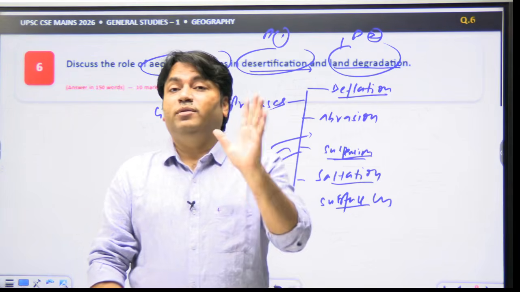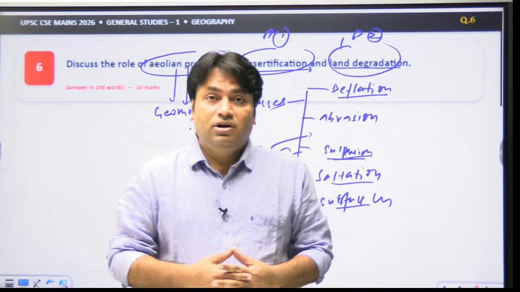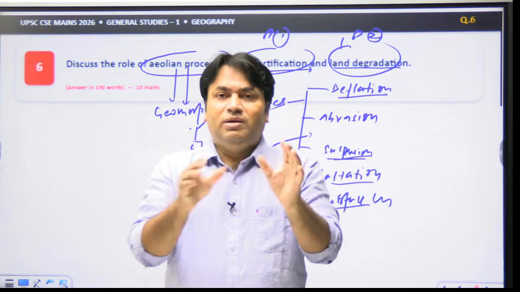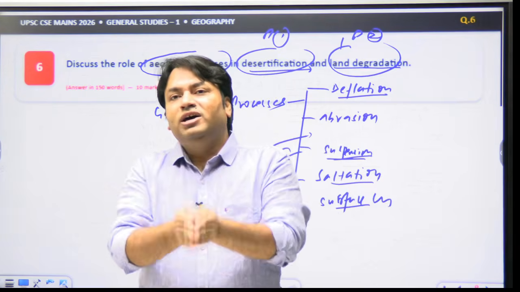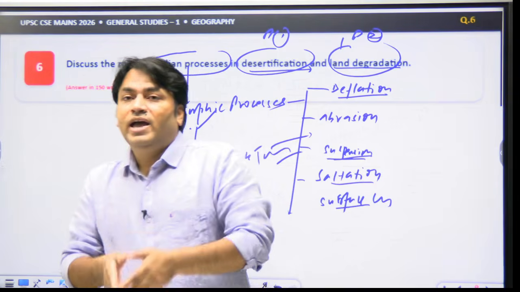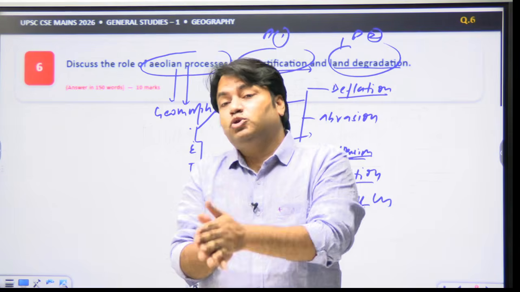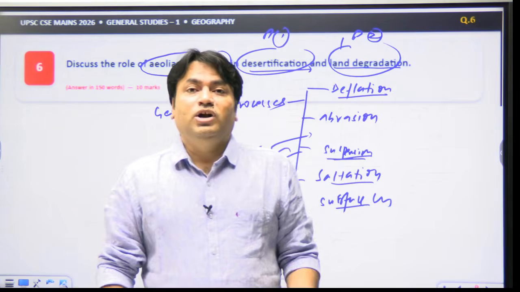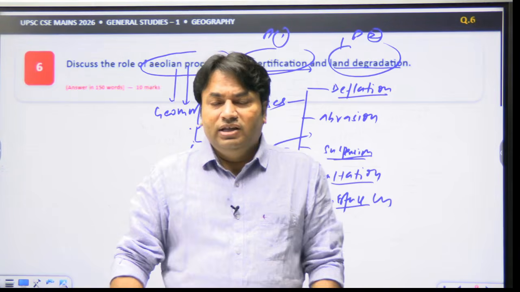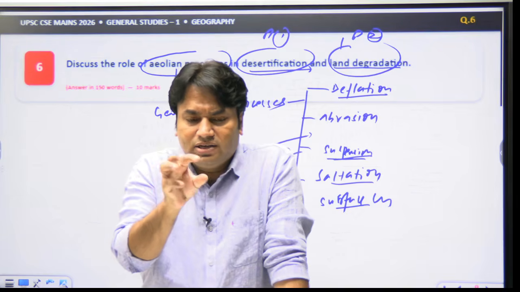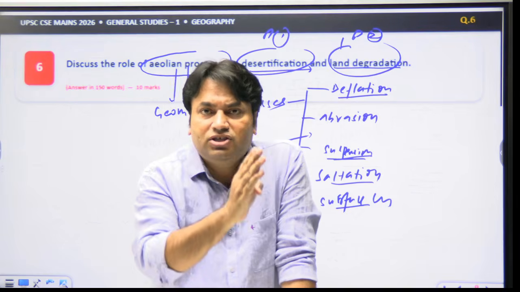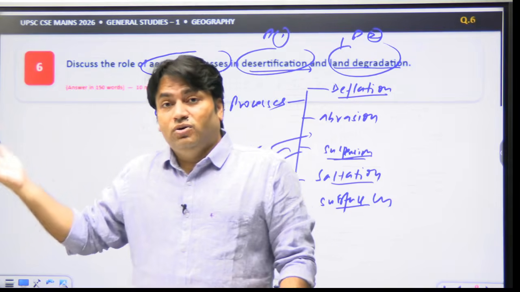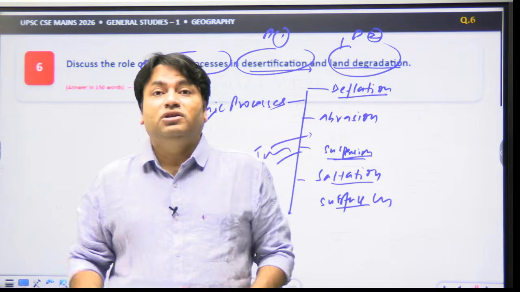The second point could be vegetative degradation, when there is removal of soil and moisture. Ultimately it will result in reducing vegetation cover, and when the vegetation cover is reduced, more soil is exposed to wind. This is a kind of loop where we see vegetation loss, exposed soil, stronger wind erosion, and further vegetation loss.